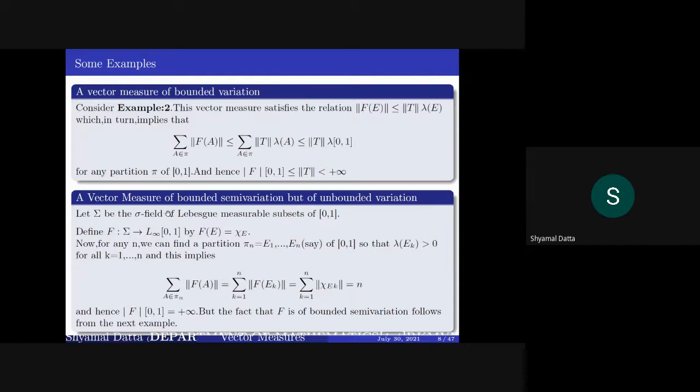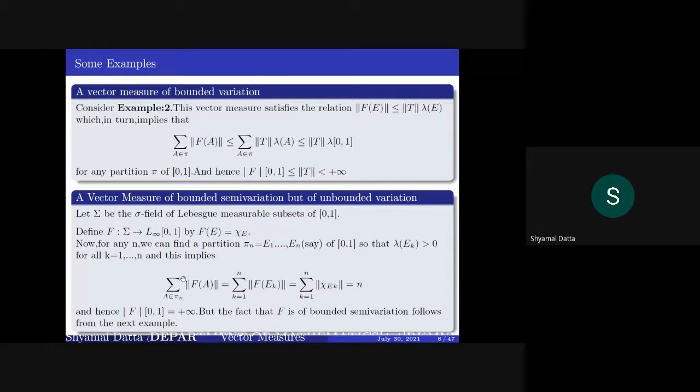Now here is an example of a measure of bounded semi-variation but not bounded variation. Take f from sigma to L infinity(0,1), defined as f(E) equal to chi E. Then you can find a partition pi n of E, call them E1, E2, up to En, such that each has positive measure. Because we know that the Lebesgue measure is a non-atomic measure space, it has no atoms, so you can make this kind of partition.